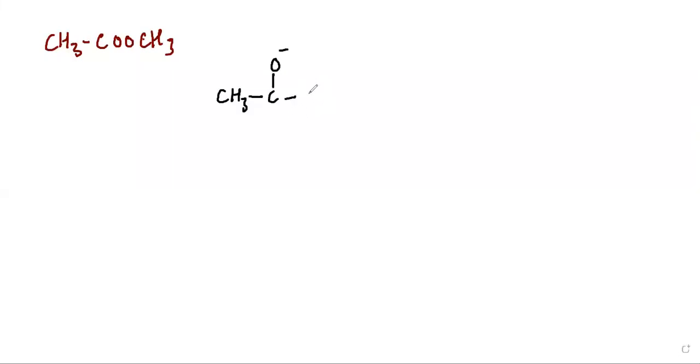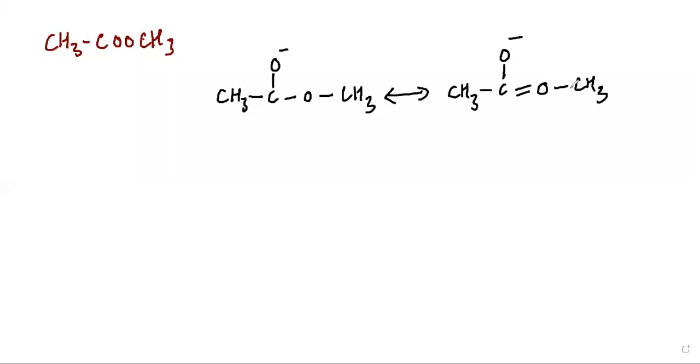Then again, my dear students, we have O, and then we have CH3. The other structure, my dear students, is CH3, then we have C, again we have O, which has the negative charge. Then here we have the double bond O, then we have CH3, and this oxygen has got positive charge.